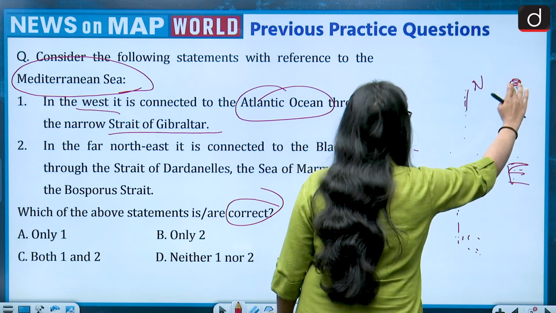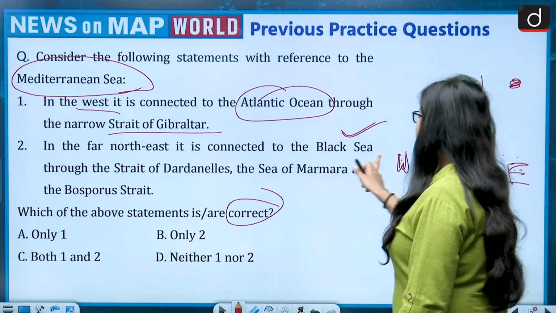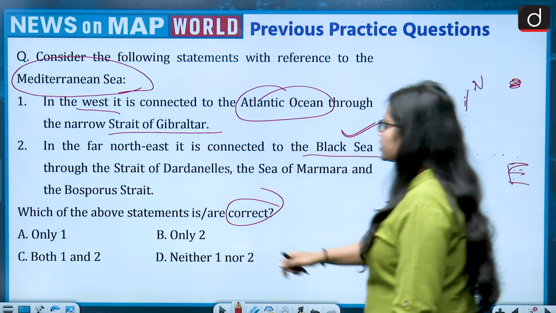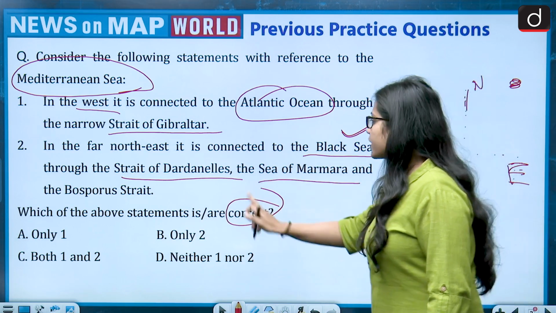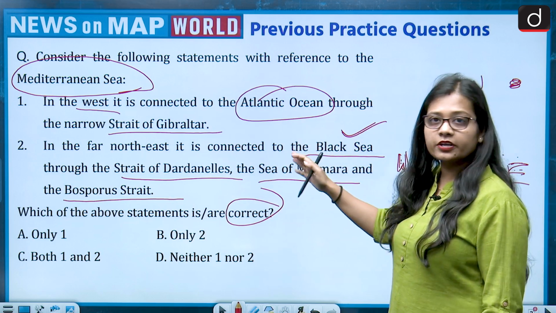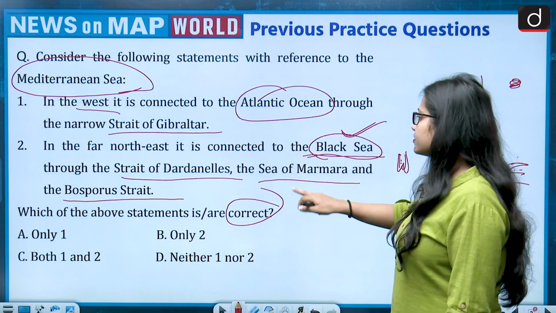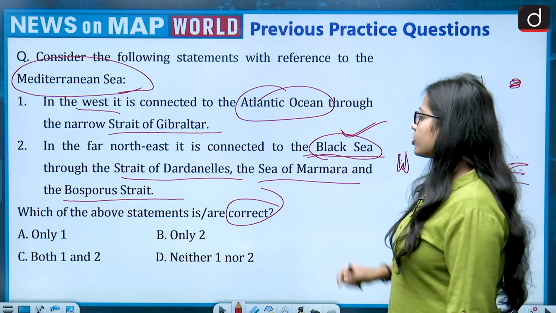So this location in the far northeast is connected to the Black Sea through the Strait of Dardanelles, the Sea of Marmara, and the Bosphorus Strait. So it is saying that the Mediterranean Sea is connected to the Black Sea through the Strait of Dardanelles, Sea of Marmara, and the Bosphorus Strait.